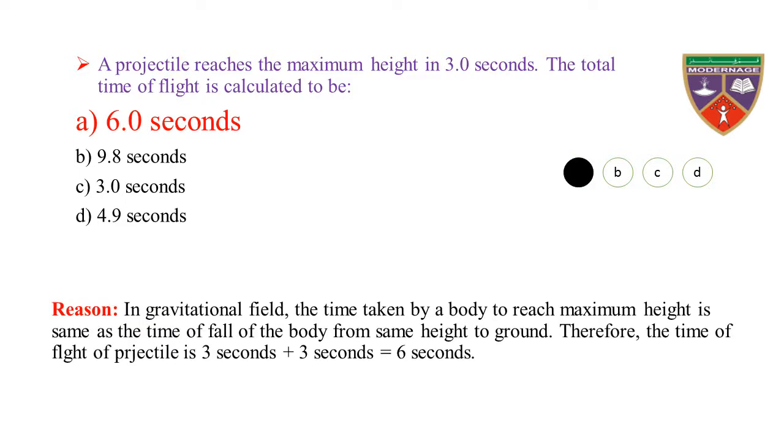Reason: in a gravitational field, the time taken by a body to reach maximum height is the same as the time of fall of the body from the same height to the ground. Therefore, the total time of flight of the projectile is 3 seconds plus 3 seconds, which is equal to 6 seconds. Hence, the total time of flight of the projectile is 6 seconds.